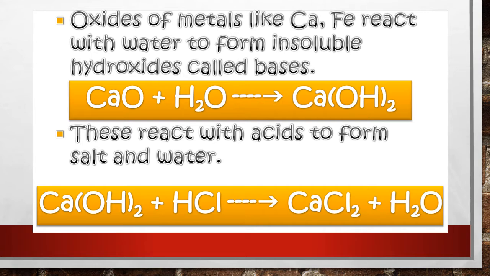Now oxides of metals like calcium, iron, they react with water to form insoluble hydroxides, which are called bases. Now these hydroxides also react with acids to form salt and water. So again, as we have learned in our previous chapter, acids, bases and salts, that acid plus base gives salt and water. Similarly, if you are reacting your metal oxides in presence of acid, we can obtain salt and water.